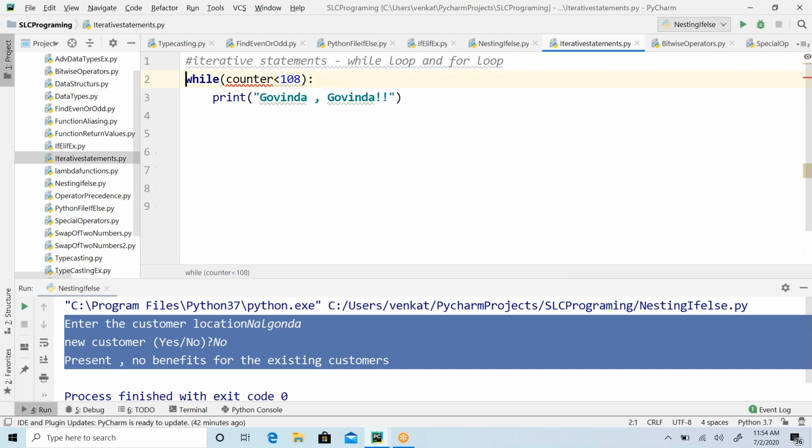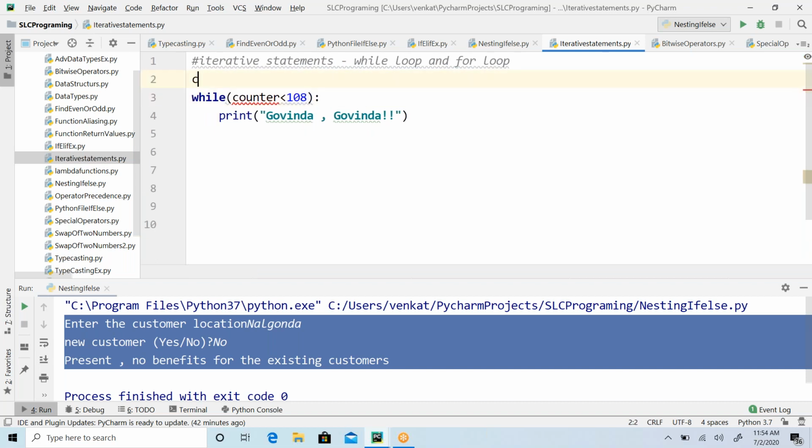I have to initialize it, so I'm starting my counter with 1. Now I am printing for the first time. When I go to the second time, I have to increase my counter. For the first time, the counter will be 1.